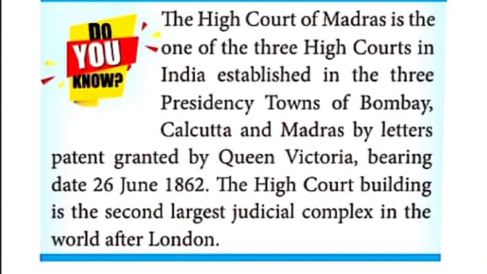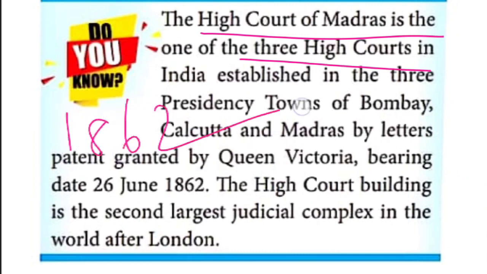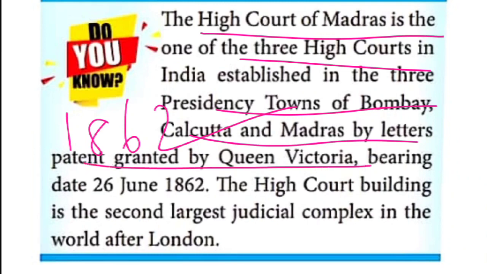The High Court of Madras is one of the 3 High Courts. Why do they say that? In the year 1862, in the 3 presidency towns, Bombay, Calcutta, and Madras, the High Courts were established by letters patent granted by Queen Victoria, bearing date 26th June 1862.